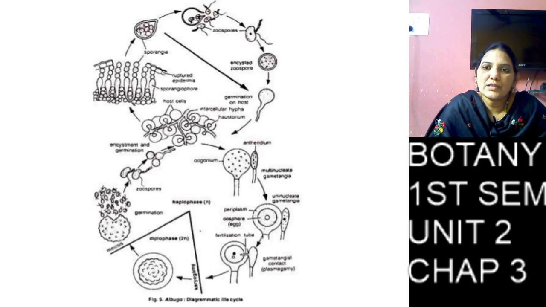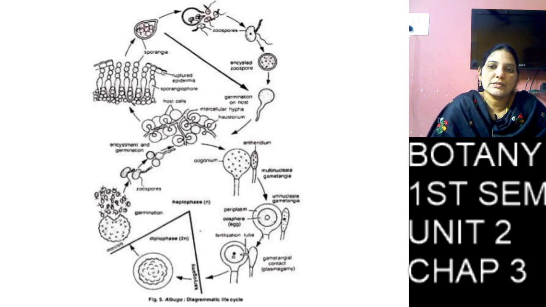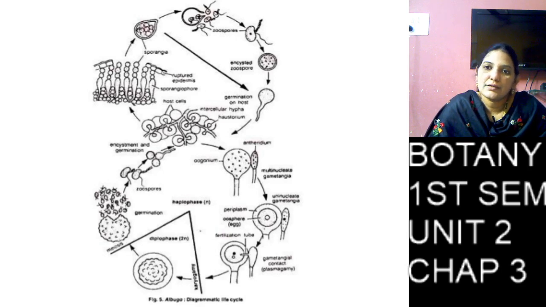So the diploid zygote undergoes so many mitotic divisions. It is in the diploid stage, but it does not undergo meiosis division; here it undergoes mitotic division. So the diploid nucleus divides into so many nuclei, and each nucleus changes into a zoospore.